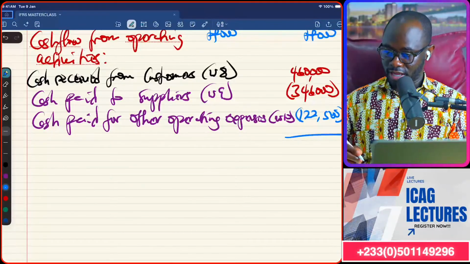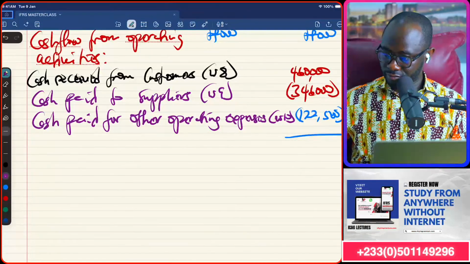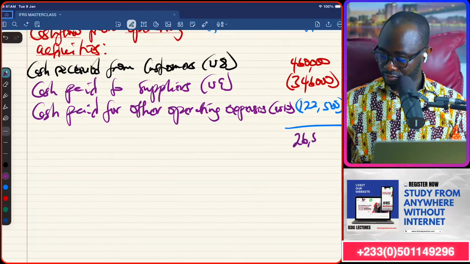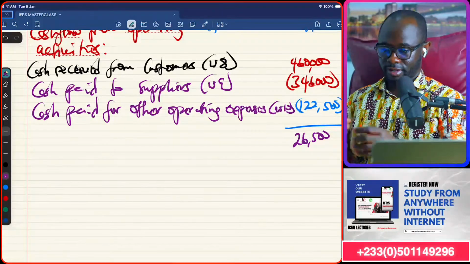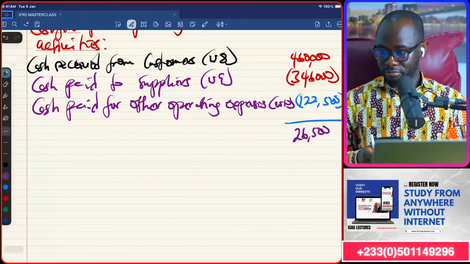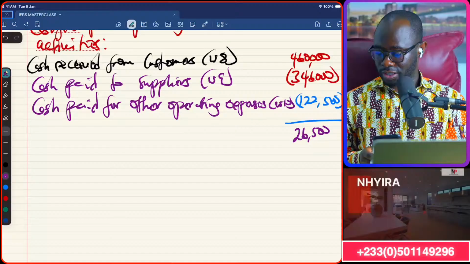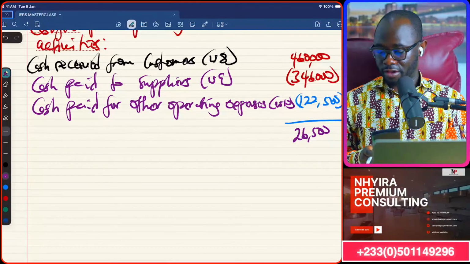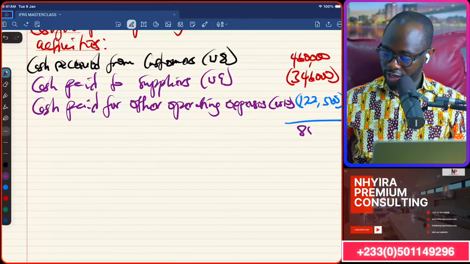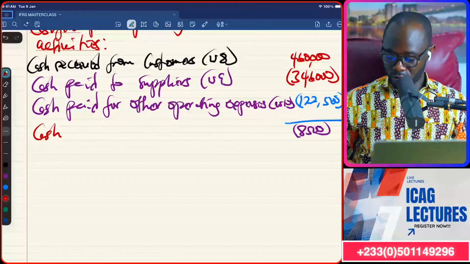I've got to make sure I'm sure on the arithmetics. 460,000 minus 346,000 minus 122,500. Sorry, 8,005. So 8,005 negative, and that will be cash flow from operation.